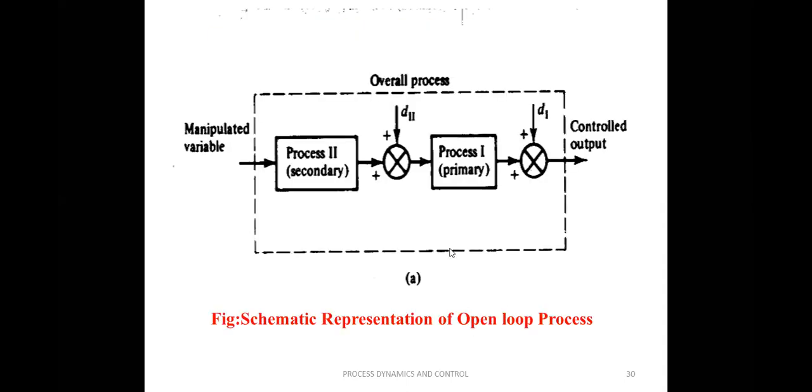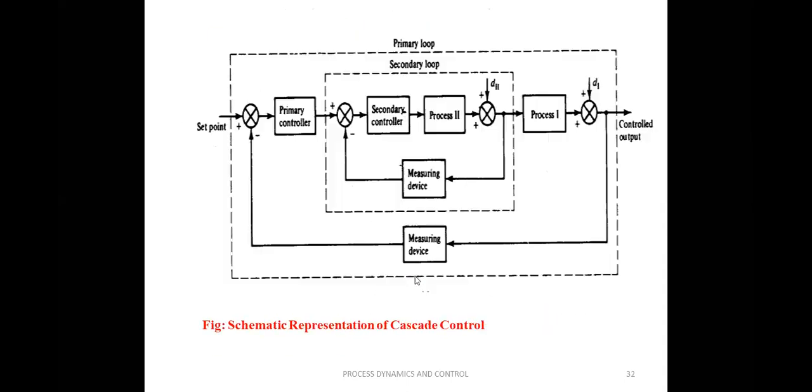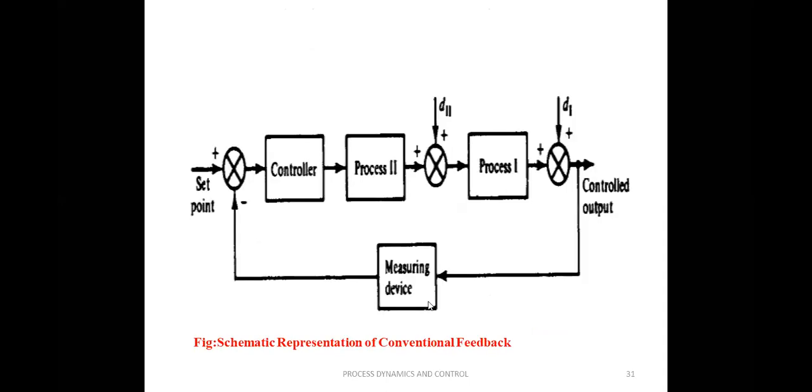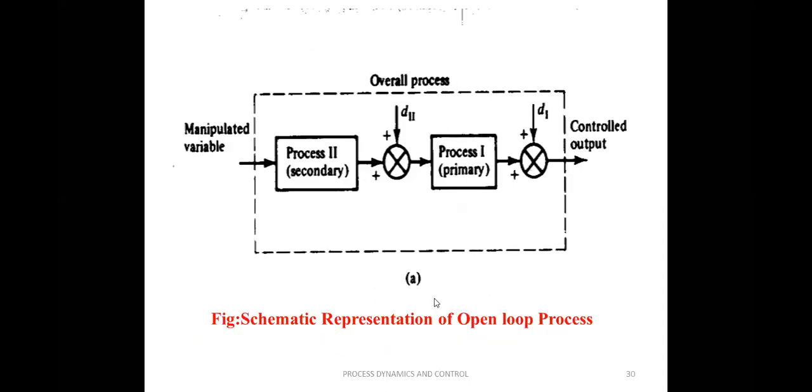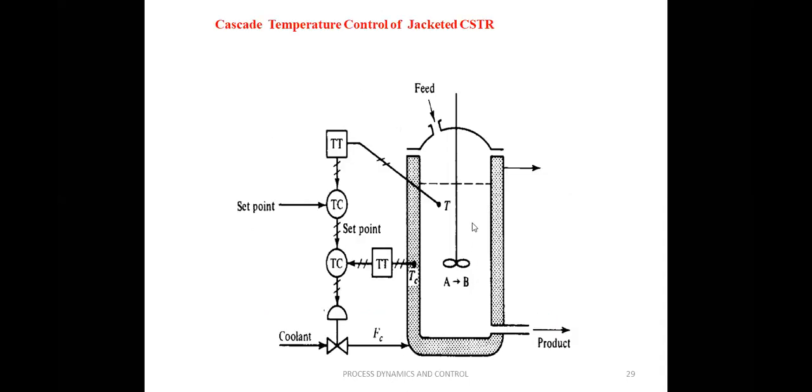Now we are going to observe this in the general block diagram. What is the schematic representation of cascade control, we are going to see. So if you observe this CSTR, continuous stirred tank reactor, we are observing two processes. The one is the main process.